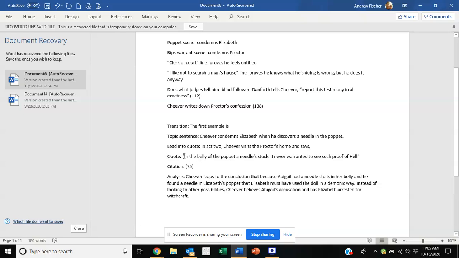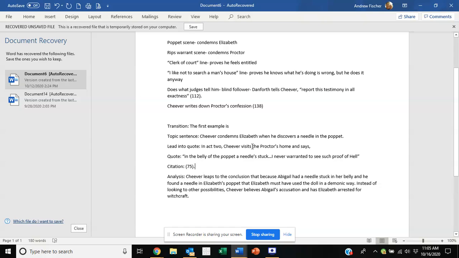So I just started in the middle of the line, and then I used an ellipsis to excise the part of the quote that I don't need. And then there's no period here, and 75 is the page number in parentheses. Period goes after the citation.